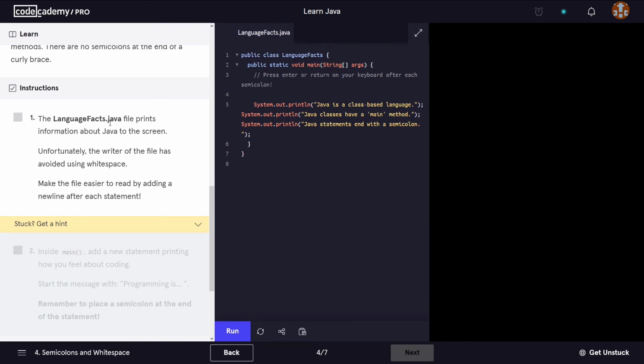The LanguageFacts.java file prints information about Java to the screen. Unfortunately, the writer of the file has avoided using whitespace. Make the file easier to read by adding a new line after each statement. So in this case, we simply have to add a new line after each statement, okay? So like so.